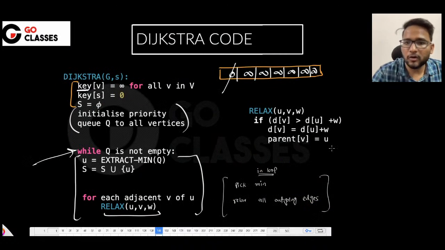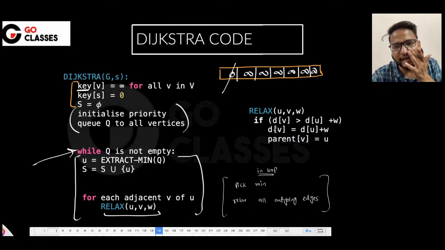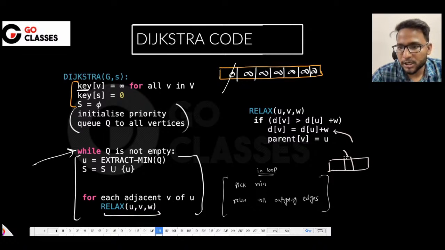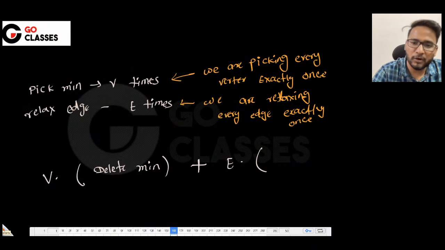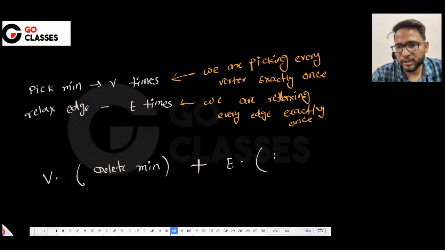So this is relax. Now it will depend. If it is an array, then how much time will updating some value take? Suppose this was earlier 5, and you know the index, and you want to update that to 3. It will just take constant time. In an array, the relax is just going to take constant time. But let's not worry about the data structure for now. Let's just write the thing in a very general formula. So E into, what should I say, relax edge or update key, whatever you want to say. Okay, maybe update key, because relaxing an edge is just updating some value.